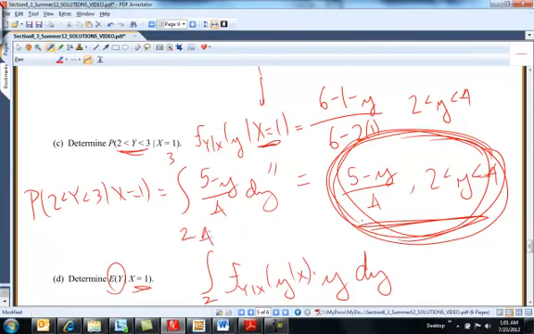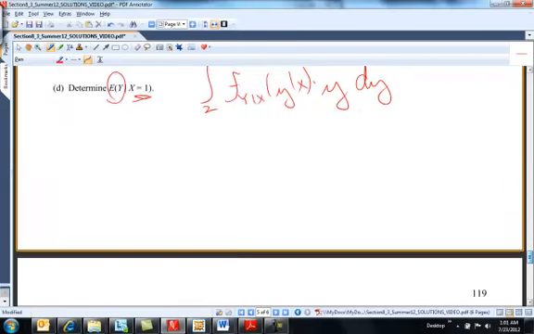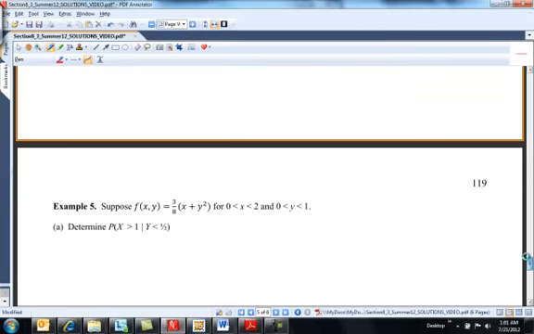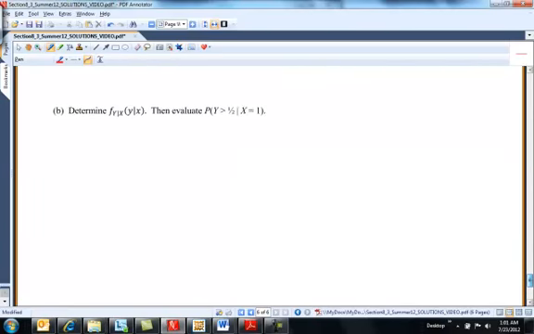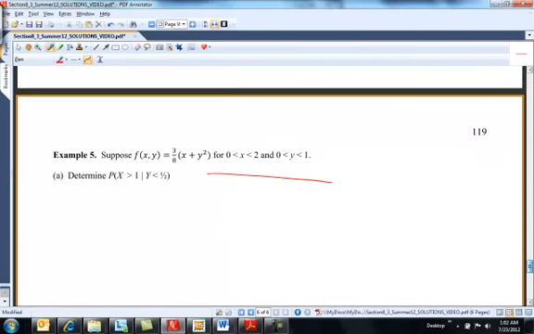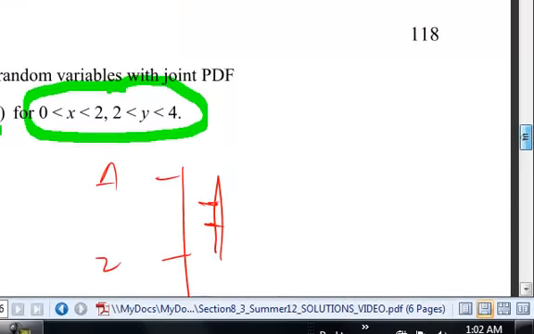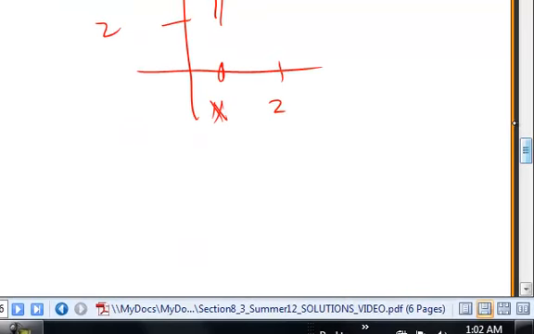It even gets more interesting when you have x and y dependent on each other. I guess I don't have that even in this problem, so it's not that bad yet. So I'm going to leave 5 then, because that's on the quiz too, and just let me know if there's anything you'd like to see more of.